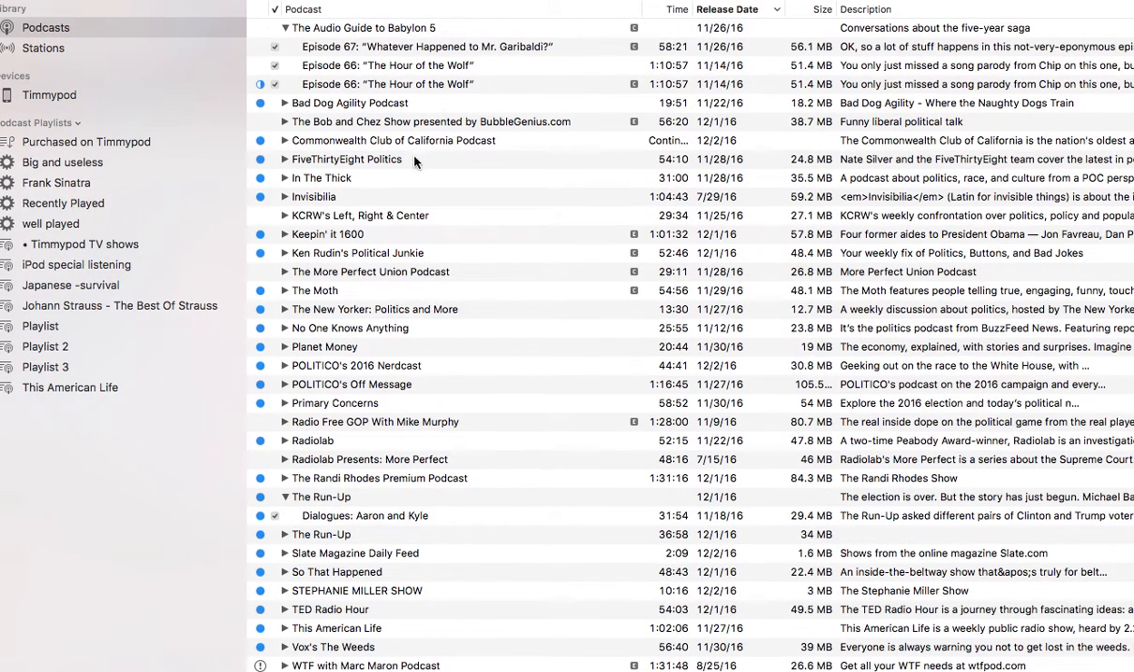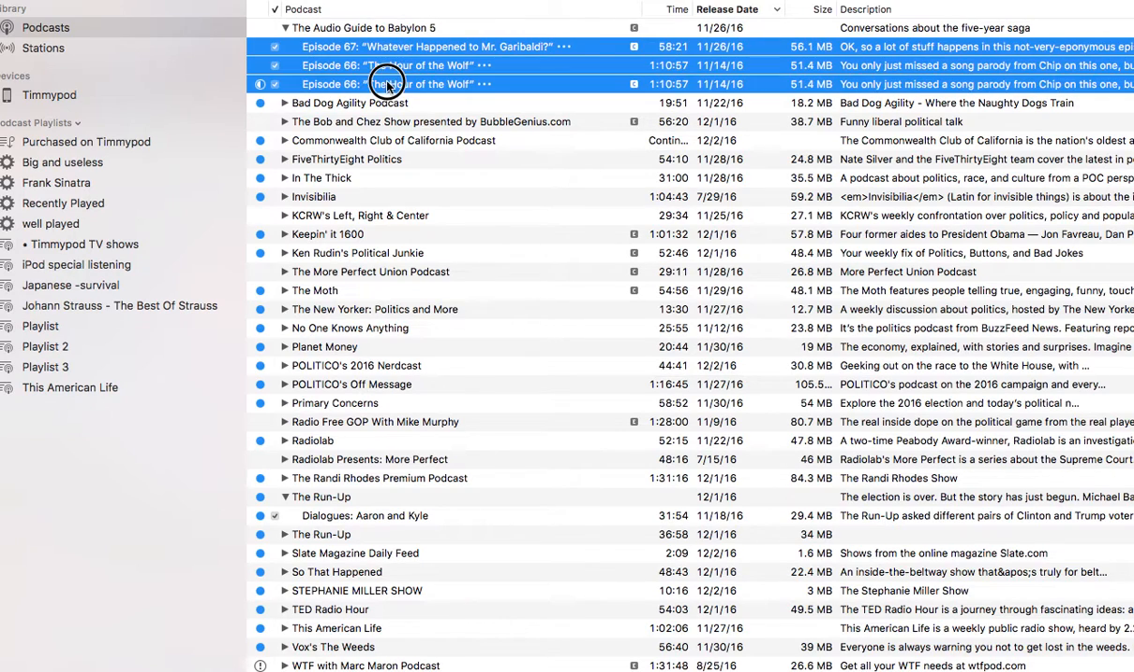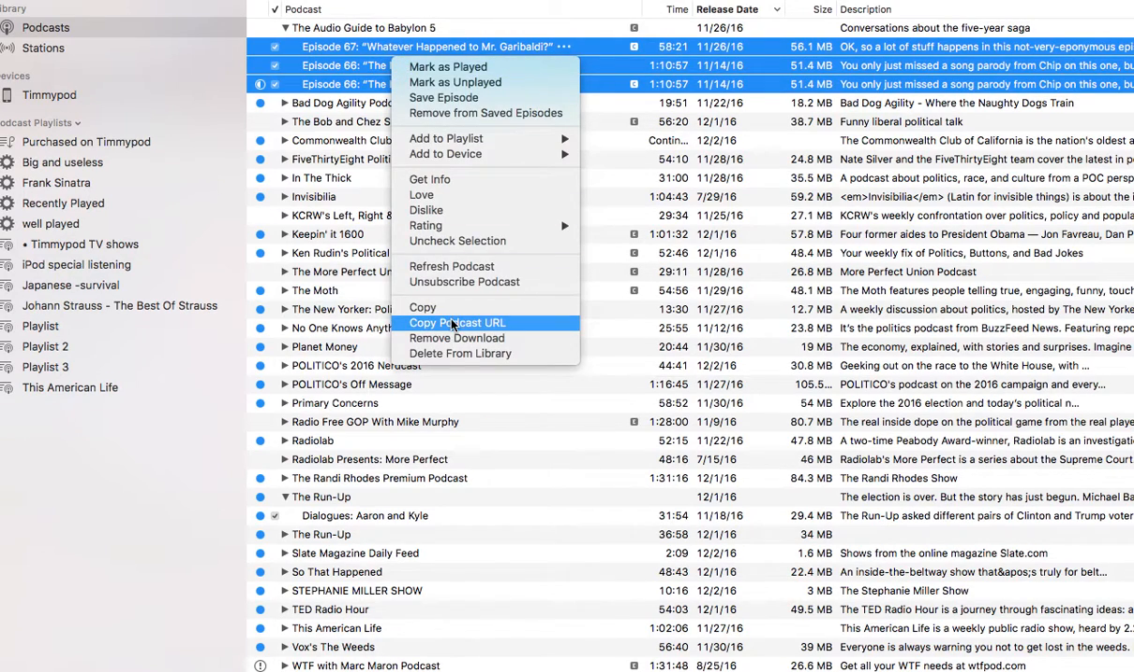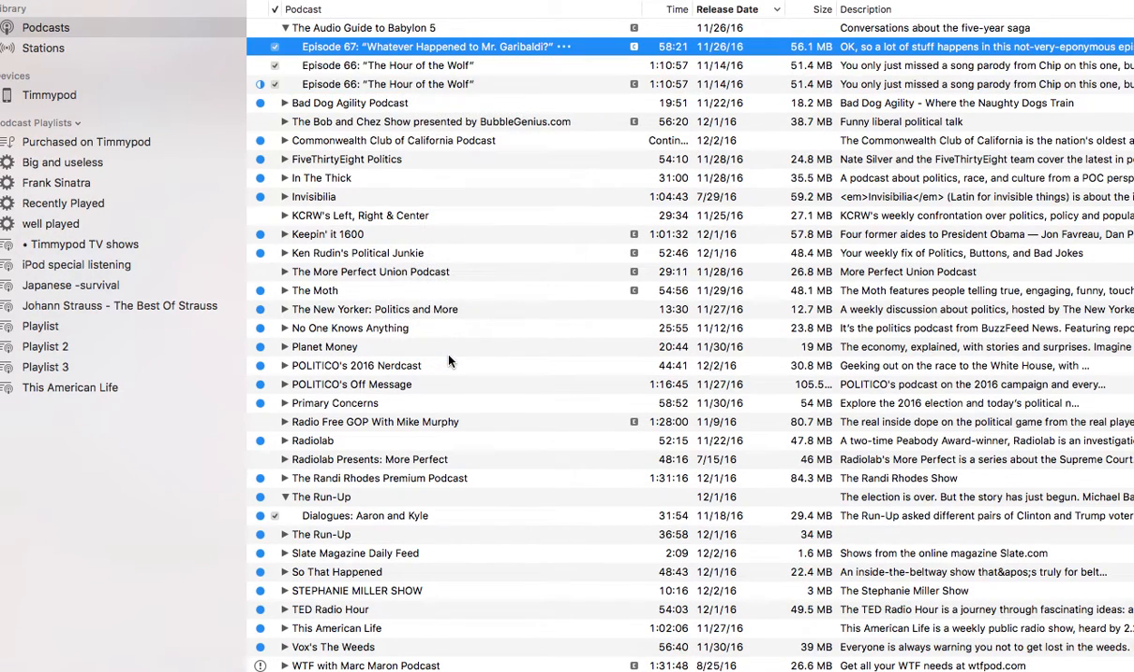So here are three. Here's a duplicate. Don't know how that happened, but anyway, here's three podcasts I don't want. So I'll select them. Delete from library. So they unselected, except for the first one, and they're still there.